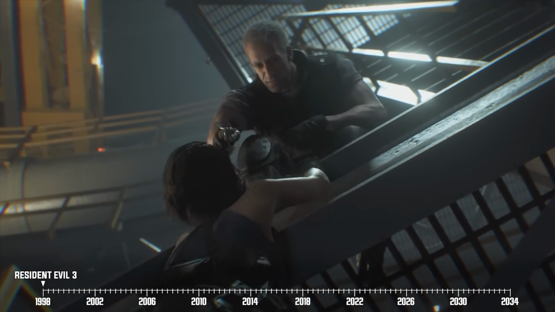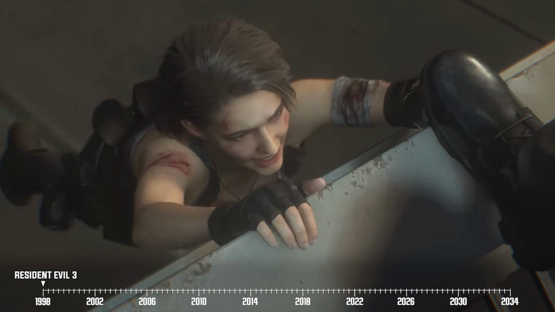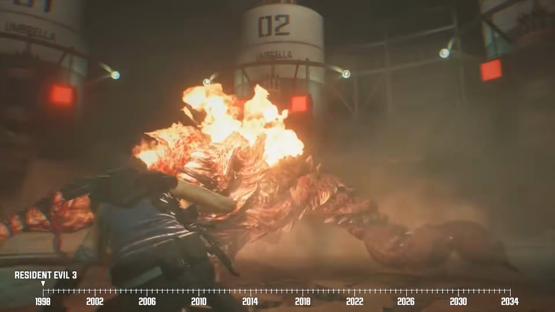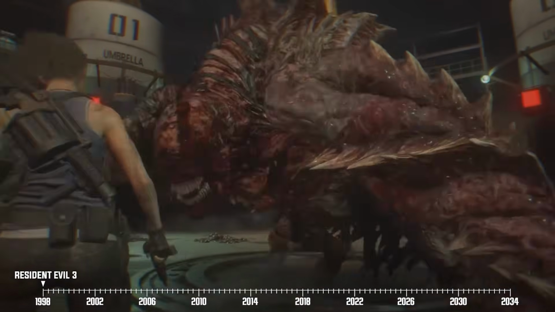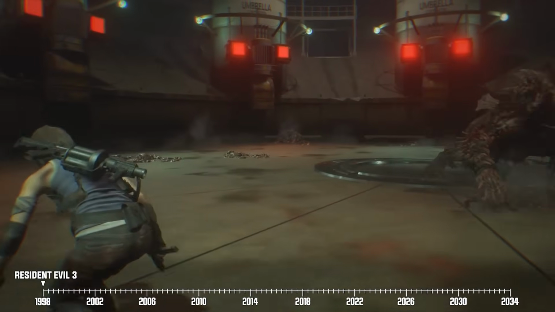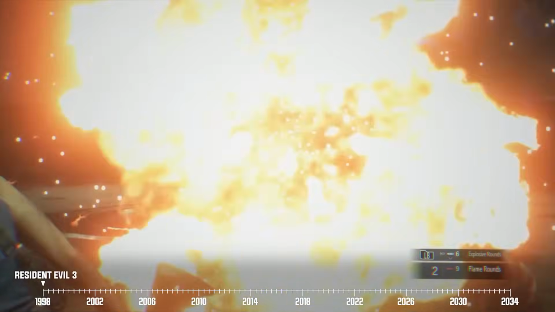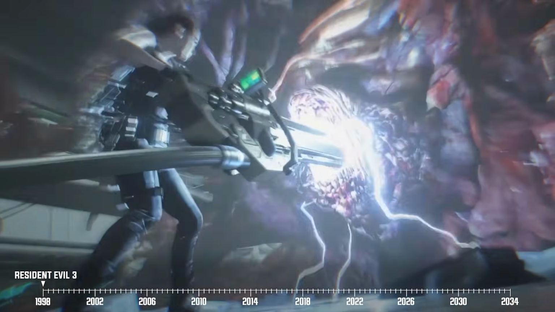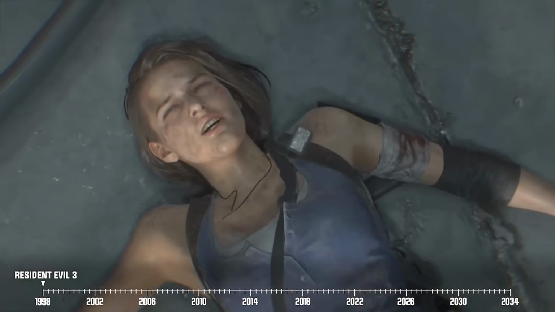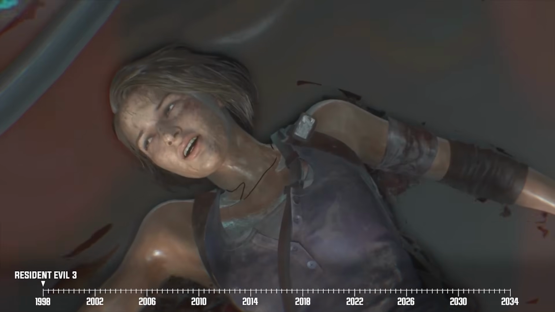Things really get bad when Nikolai manages to steal Jill's vaccine sample. And true to his character, he traps Jill in a room with Nemesis, hoping that the creature would end her right then and there. However, Jill manages to get the better of her enemy when she gets her hands on a railgun and blows a hole through Nemesis.